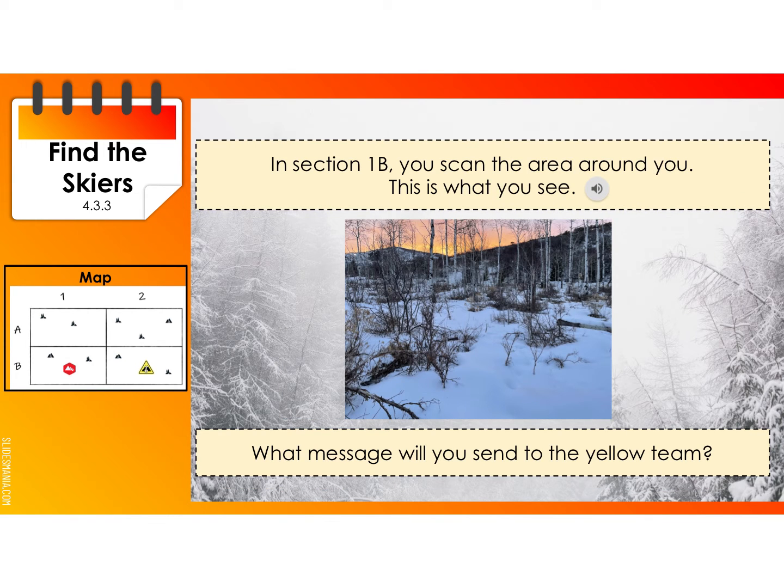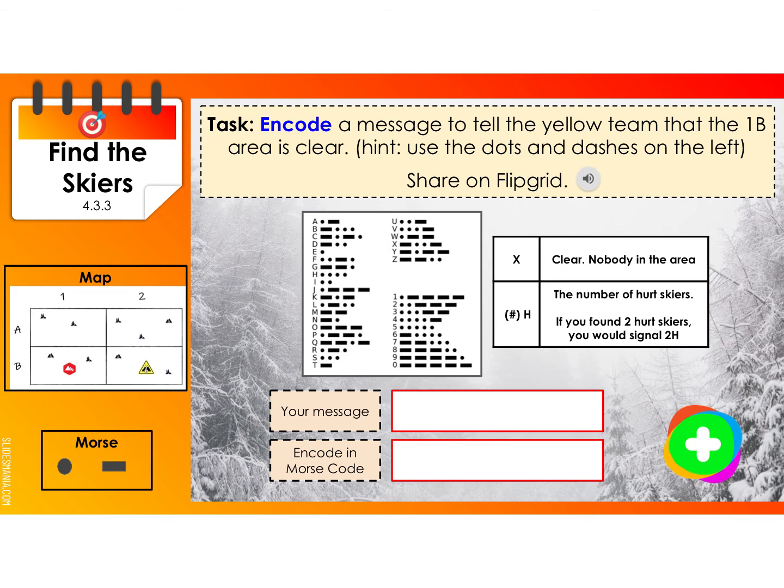On the next slide, you're going to see a picture here, and this is what your area looks like. So you're going to decide, are there any skiers down or not? And you'll decide what message you're going to send to the other team. And remember, you are in the area 1B. Okay, so you'll decide what message you're going to send, and then you're going to go ahead and write it in words right here where it says your message, and then you're going to encode it, and then you'll put what it is in Morse code.